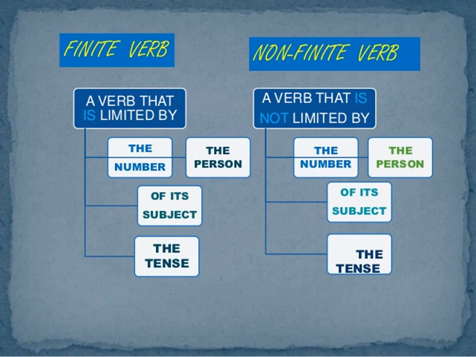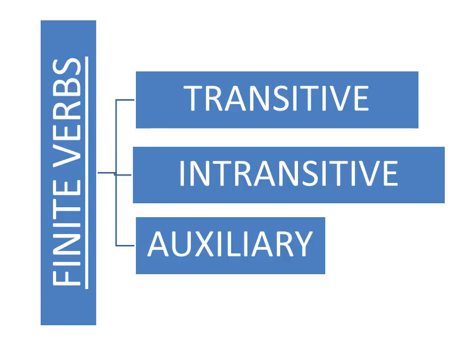Finite verb: a verb that is limited by the number, the person of its subject and the tense. Non-finite verbs: a verb that is not limited by the number, the person, the subject and the tense. So this was all about the finite verbs.